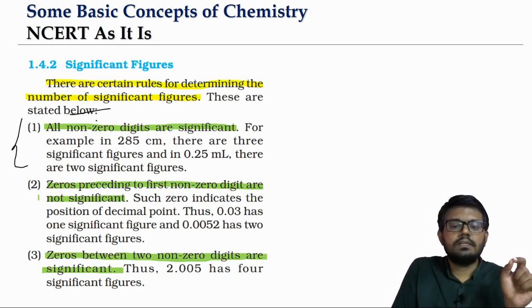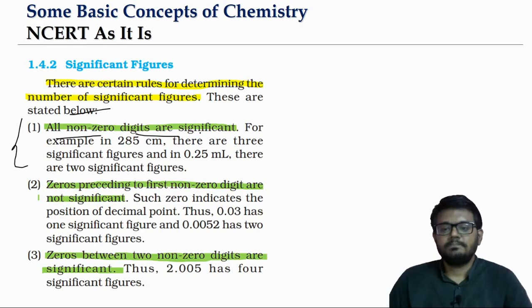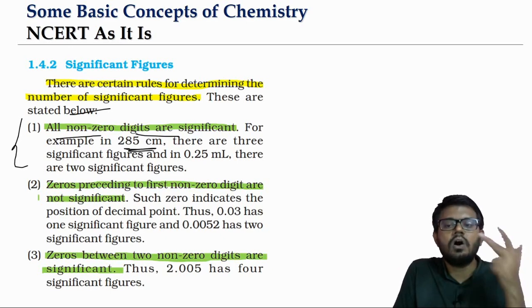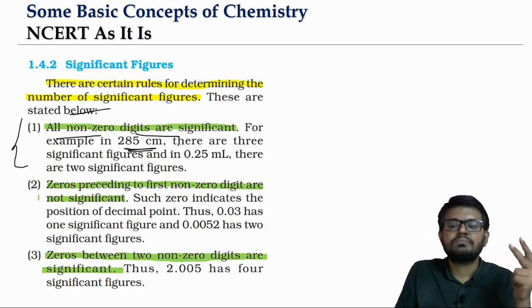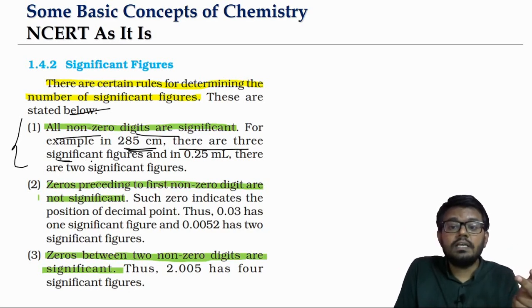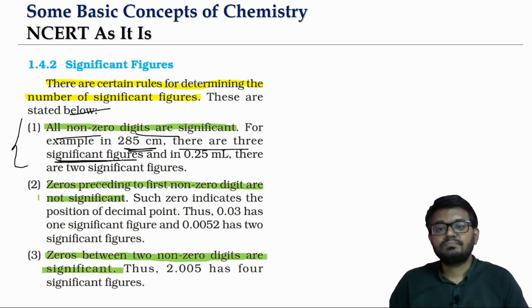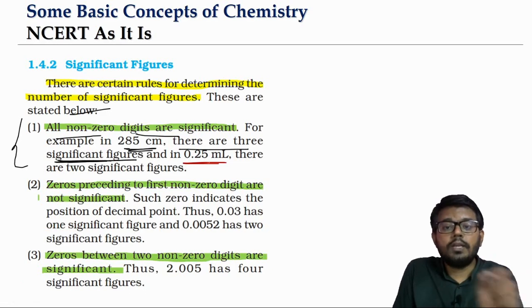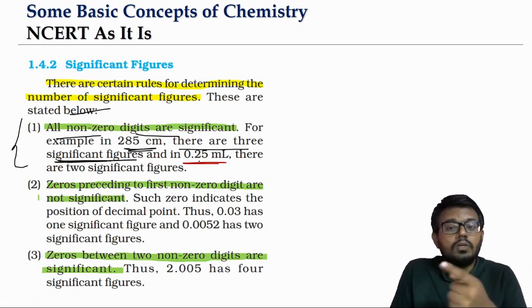The first rule is all non-zero digits are significant. Look at this, 285 centimeter. In this, 2 is non-zero, 8 is non-zero, 5 is non-zero. All non-zero will be significant. Means this 285 centimeter data has got 3 significant figures. Now look at the next one. In 0.25 ml, 2 is non-zero, 5 is also non-zero.